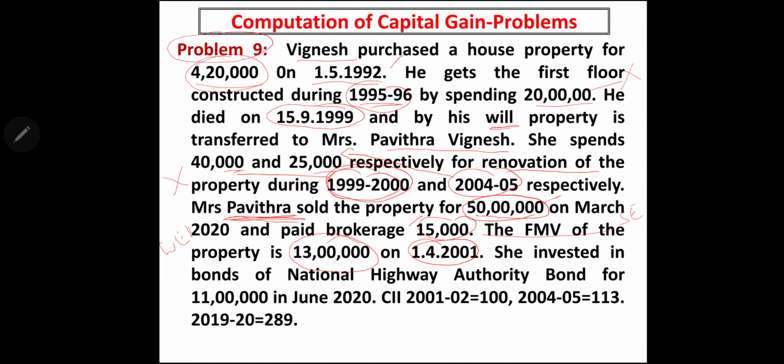Therefore, we have only one cost of improvement to be indexed, and that is cost of improvement done during 2004-5. Amount is 25,000. This we have to index, taking the CII 113.